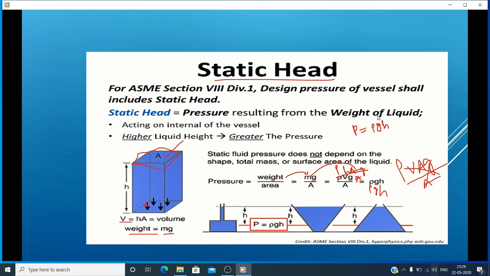In terms of head, if you want to find the pressure in meters, h equals P by rho g.